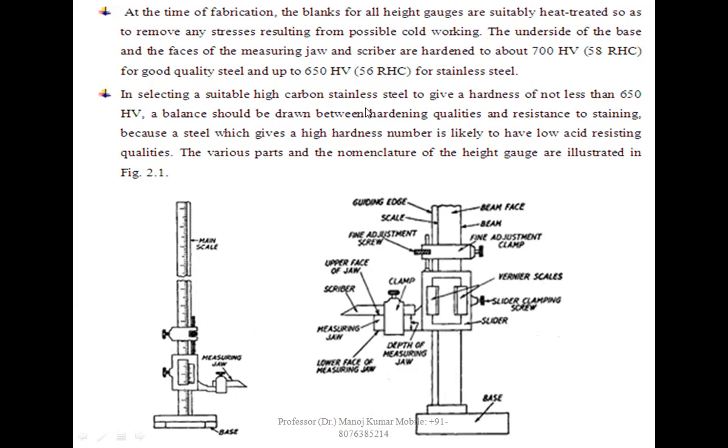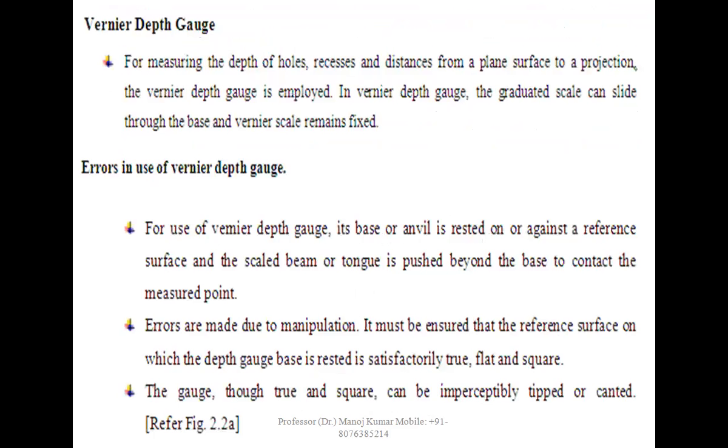In selecting a suitable high carbon stainless steel to give a hardness of not less than 620 HV, balance should be drawn between the hardening quality and resistance to staining, because a steel which gives a high hardness number is likely to have low acid resistance quality. The various parts and nomenclature of the height gauge are illustrated in the figure 2.1.